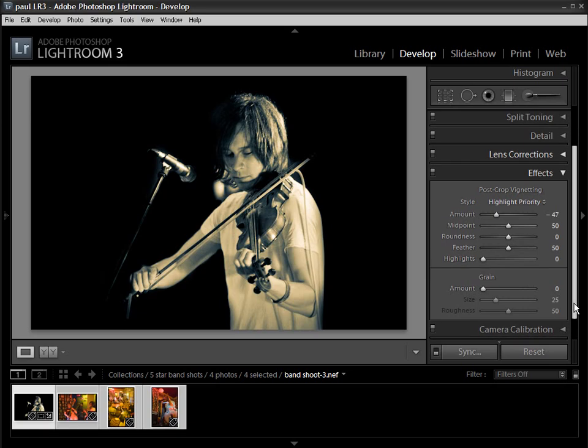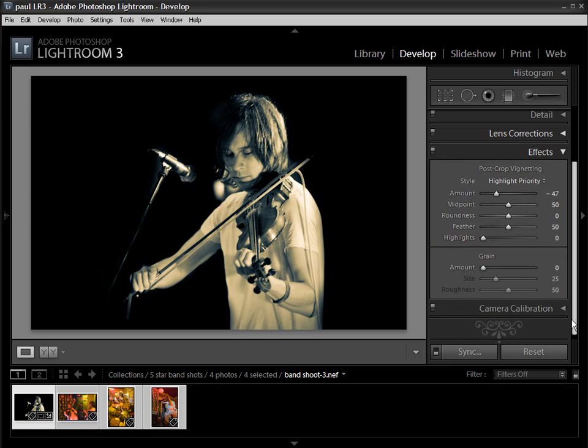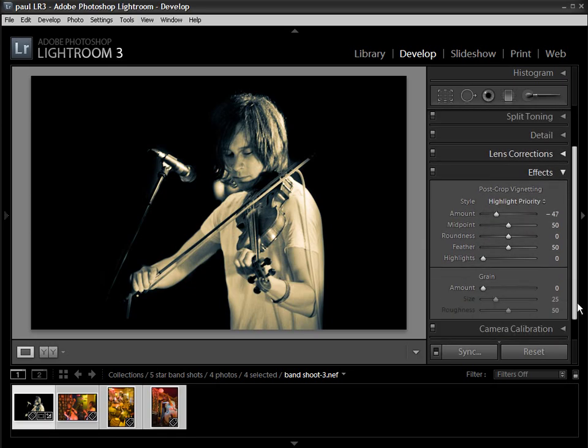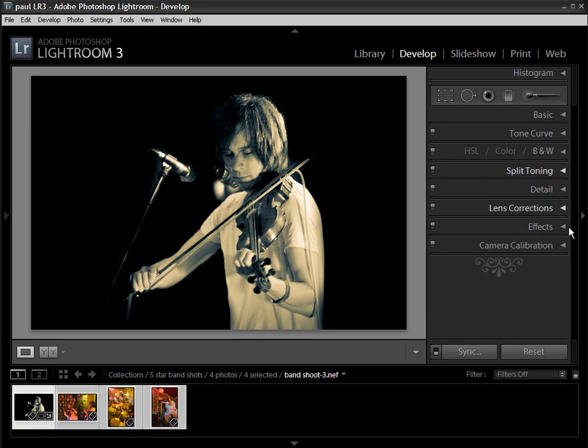And there's also the option to add grain. So once we've removed all of that noise out of the images with the great new noise reduction sliders, we can go and add some back in for a traditional black and white effect. Okay, so that's a really quick look at some of the controls in the develop module.